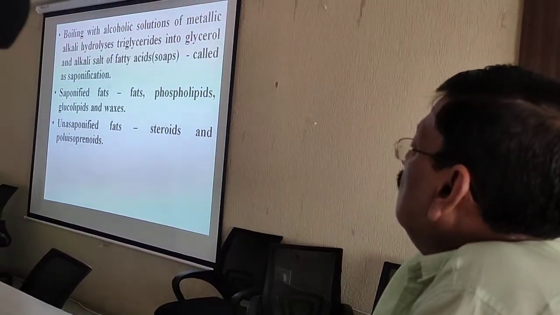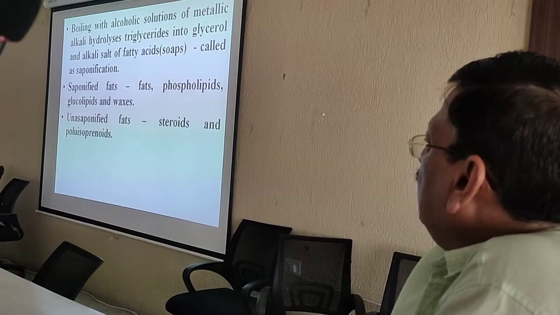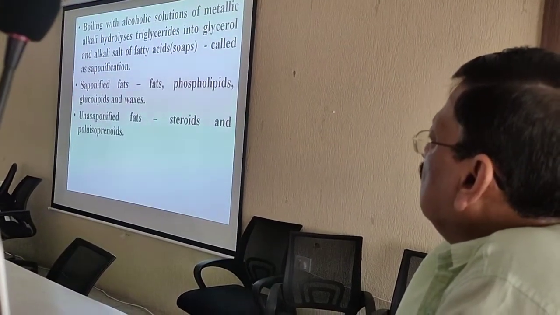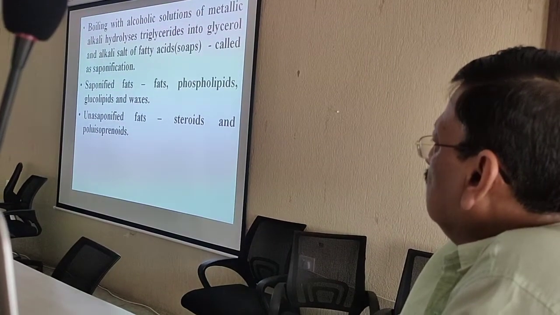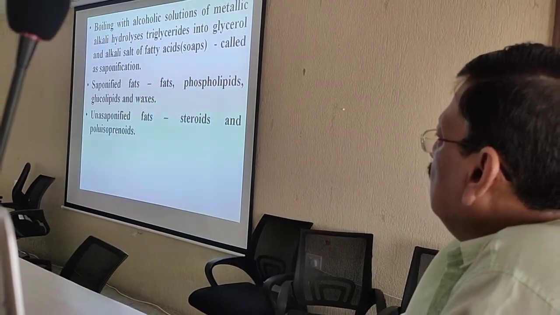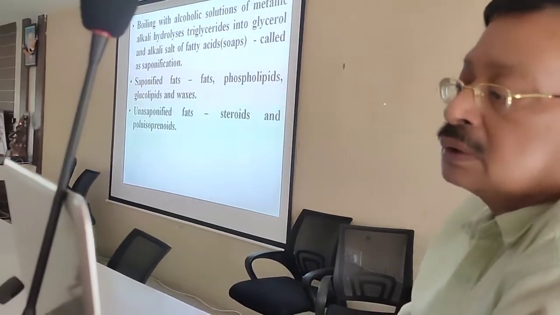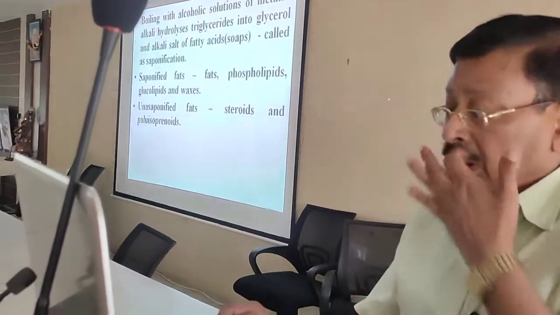Some fats are saponified and some are unsaponified. As per the classification I told, the fats, phospholipids, glycolipids and waxes are the saponified, and the unsaponified are the steroids and polyisoprenoids.